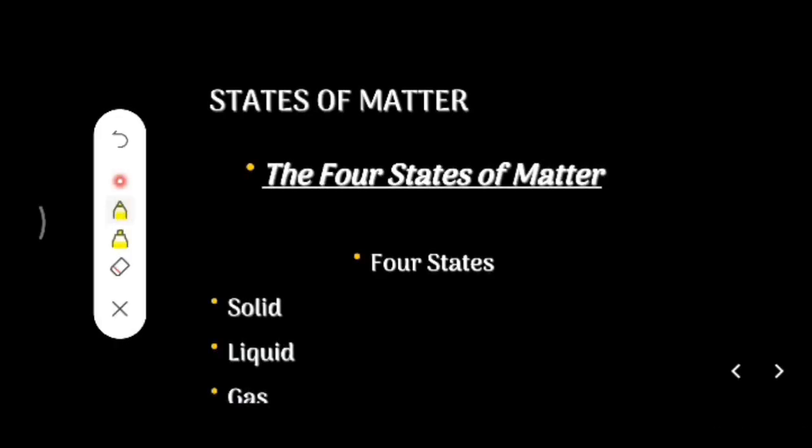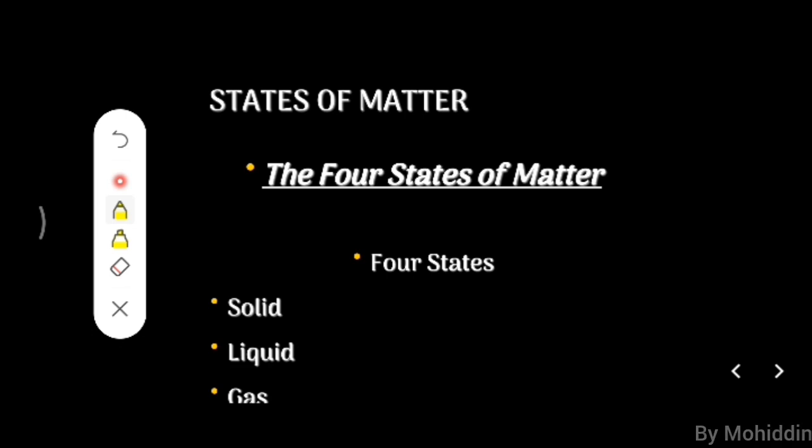Hello friends, in today's class we are going to know about states of matter. Before going to states of matter, we have to know what matter is. Matter can be anything that can occupy some space and have some mass. It means our surrounding space can be occupied by many things that have some mass, and that is known as matter. Let us see the various states of matter.